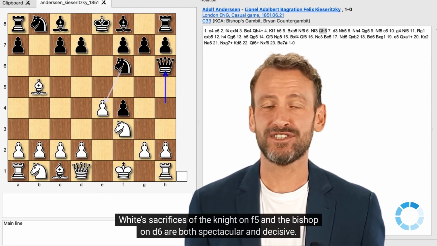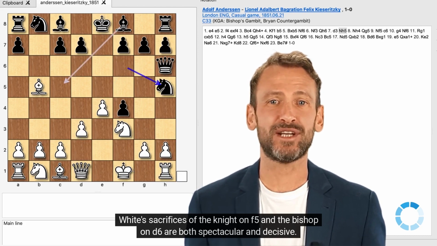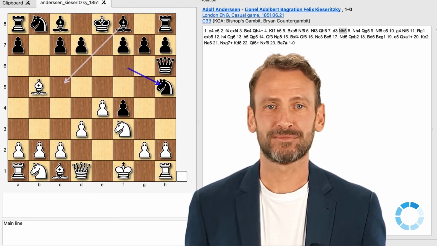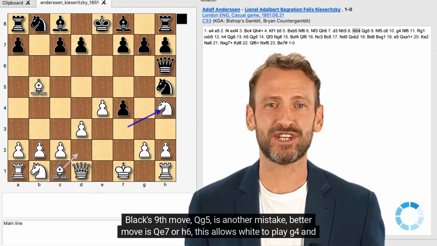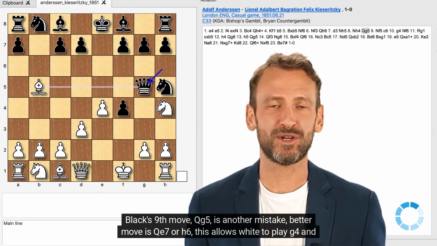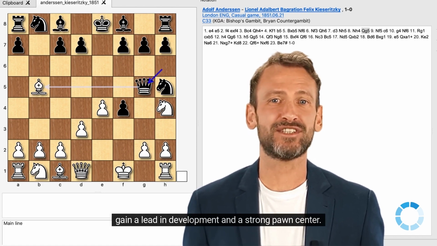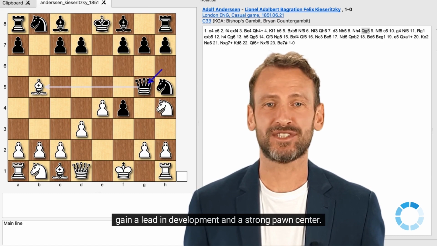White's sacrifices of the knight on f5 and the bishop on d6 are both spectacular and decisive. Black's ninth move, qg5, is another mistake. Better move is ke7 or h6. This allows white to play g4 and gain a lead in development and a strong pawn center.